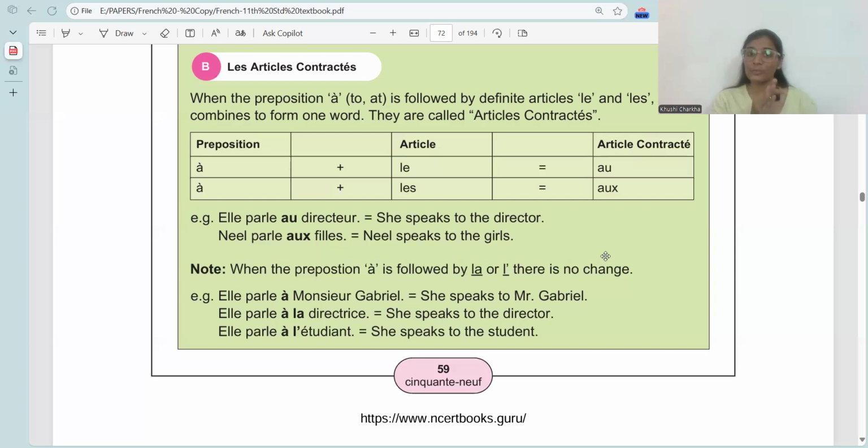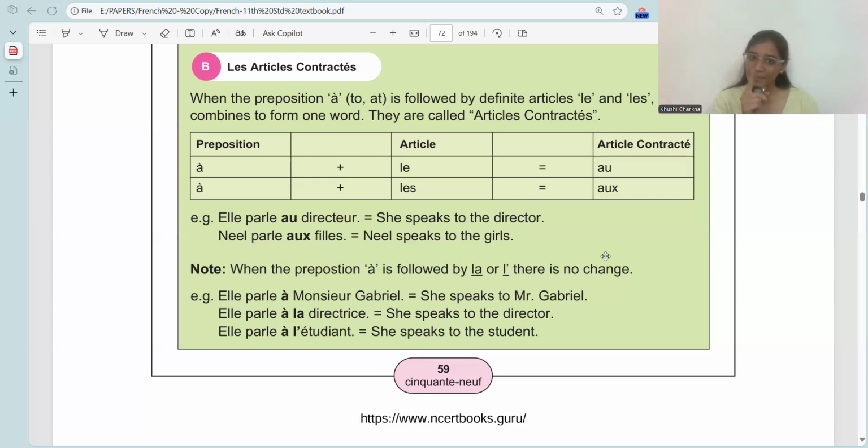Now please note, before a proper noun, name of a person, place, animal, thing, okay, I speak to Paul, I speak to Sarah, by that I mean proper noun. Before a proper noun, we directly use to. We do not use to the. I speak to the Sarah is wrong. I speak to Sarah. So it would only be à.